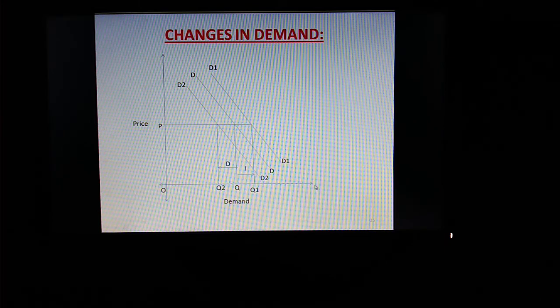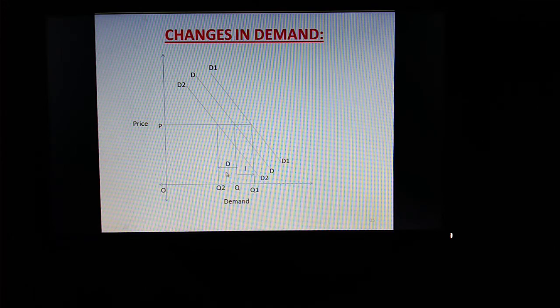Here I forgot to give the names, but this is x-axis, and this is y-axis, you know. Now at price OP, initially demand is at DD. You can see the demand curve at the center. Here it is DD, and the intersection is OQ1.